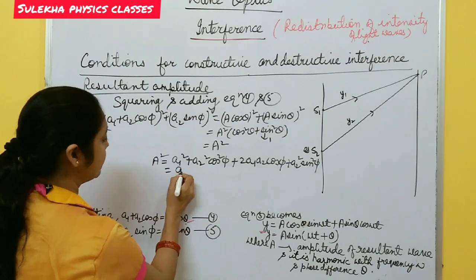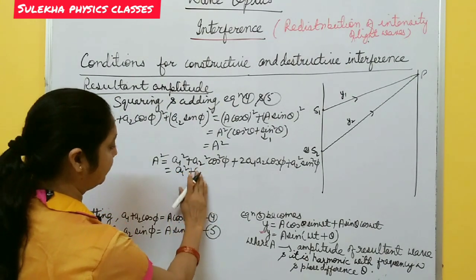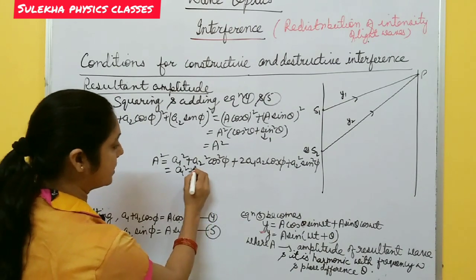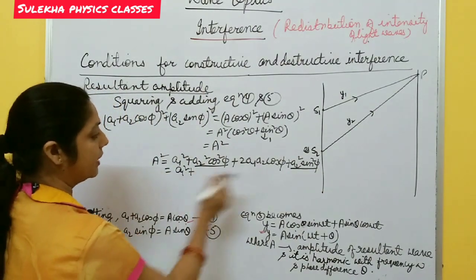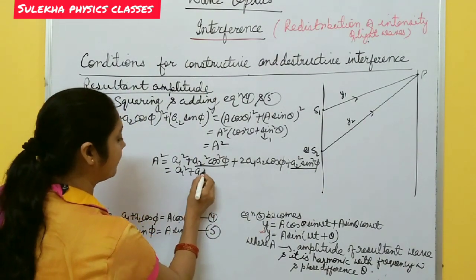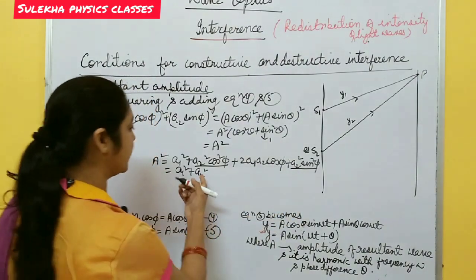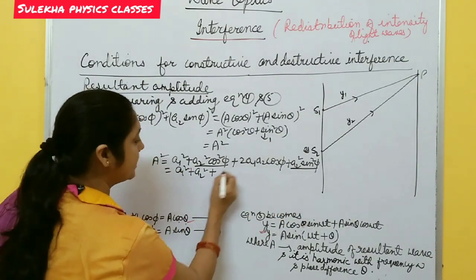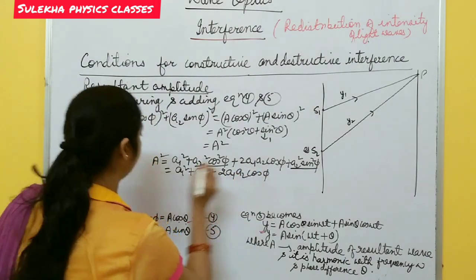Now it becomes A1 square plus A2 square cos square phi, and this A2 square sin square phi. You take A2 square common, then cos square phi plus sin square phi is 1. We simply write A2 square plus 2 A1 A2 cos phi.